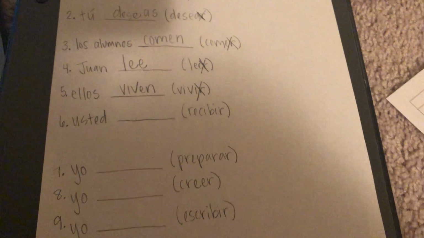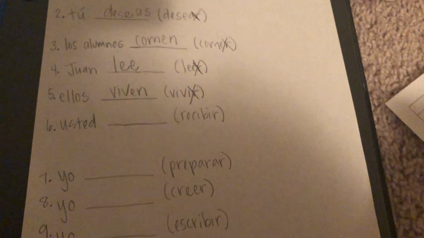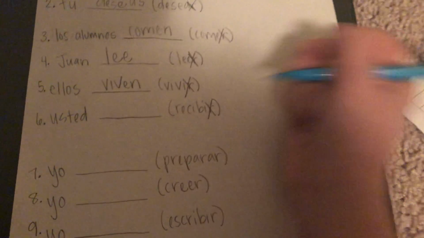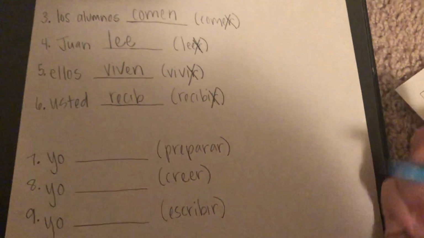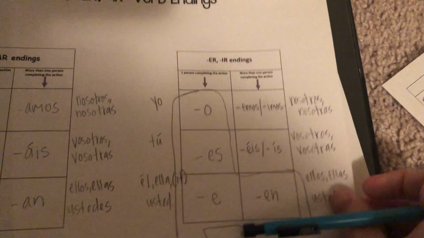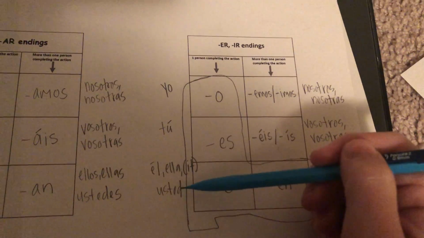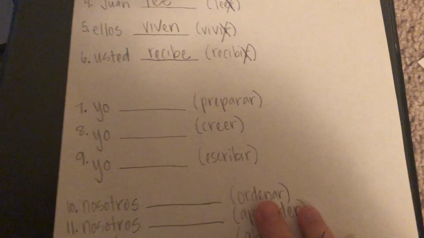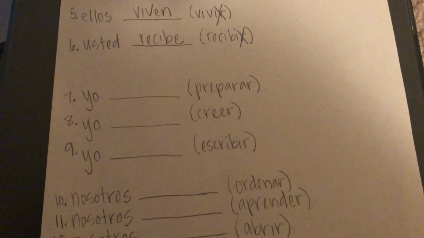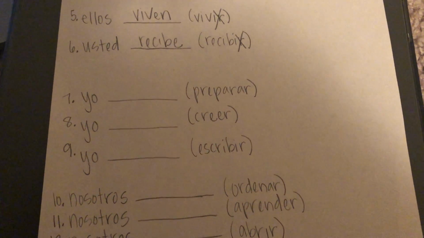We want it to say you receive. So first we're going to chop off the IR, and our stem is recib. And then we're going to look at our ER, IR endings. Usted has to share the he, she, it box, so you're going to add an E. Usted recibe, you receive. All right, so you try numbers 7, 8, and 9.